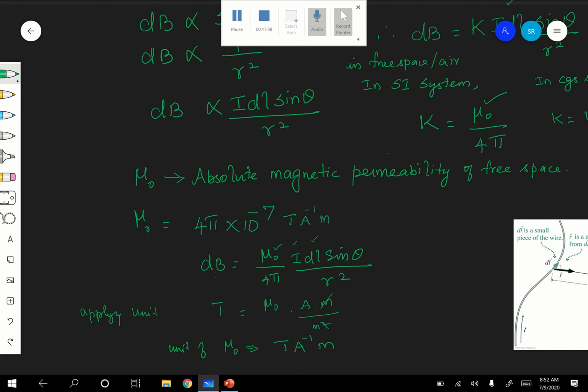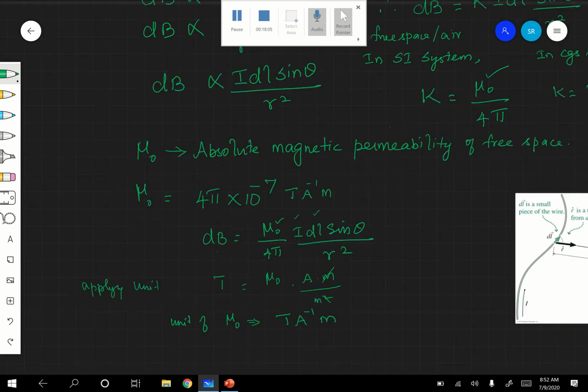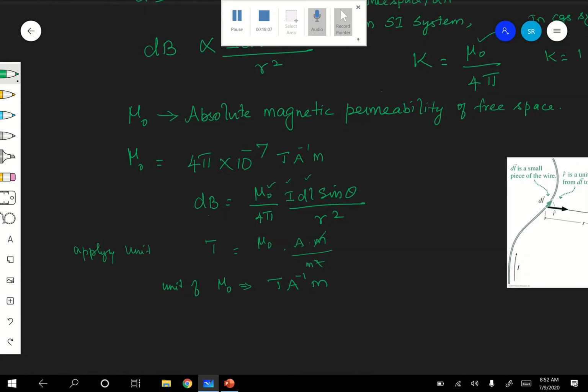Hope you are following. Okay, therefore you can say that dB in SI unit, in the SI system, compiling everything, what will you get?